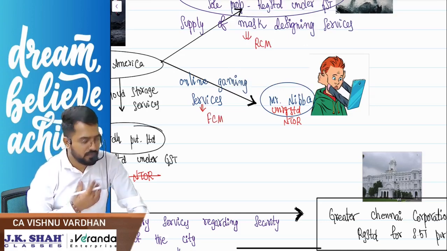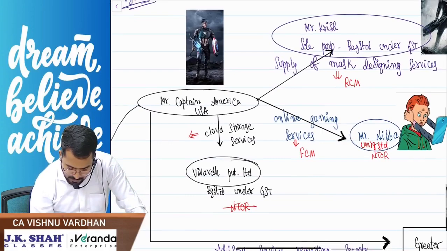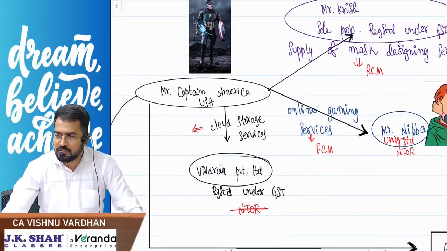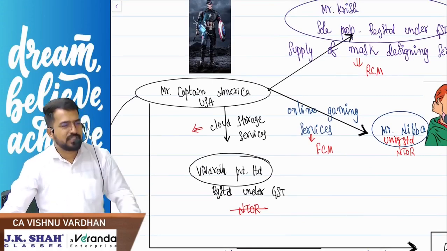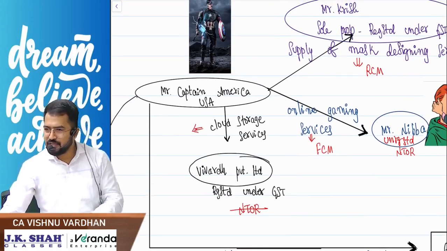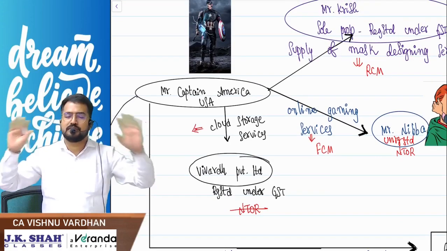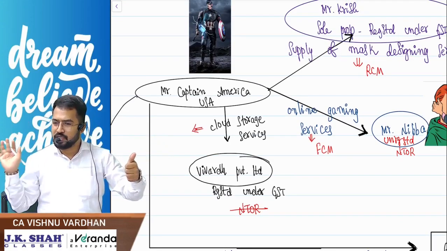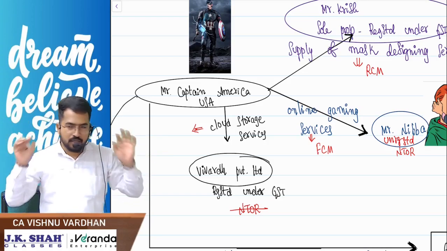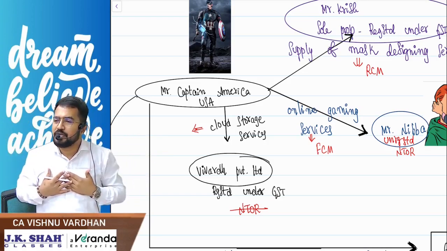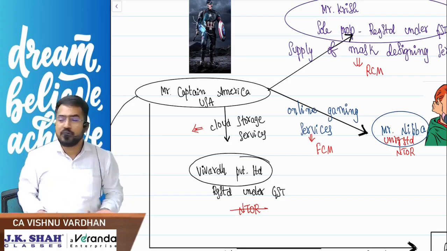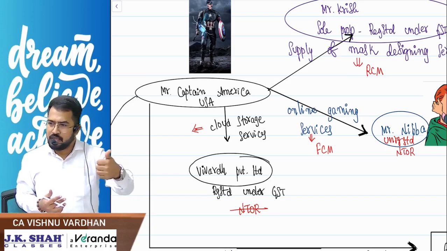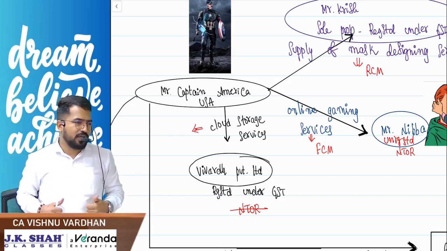Shall we continue? Now, the same Captain America is providing some cloud storage services to Vivar Private Limited, registered under GST. Is that NTOR? Because it is registered under GST, straight away eliminated. My repeated concept is simple: if you are an NTOR, it is FCM; otherwise RCM if you import any service. Clear? To be called an NTOR, you should be unregistered and obtaining OIDR services.